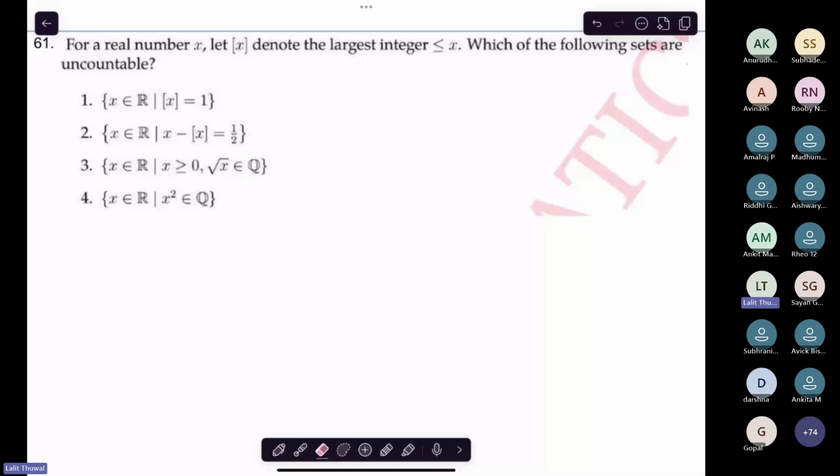So raise your hand if you have solved it. Okay, very good. So which one is correct, Abhilipsa? You raised the hand first, so let me know which one is correct. 1 and 4. So you think that the fourth one is uncountable. Why is the fourth one uncountable? What is the reason for that?